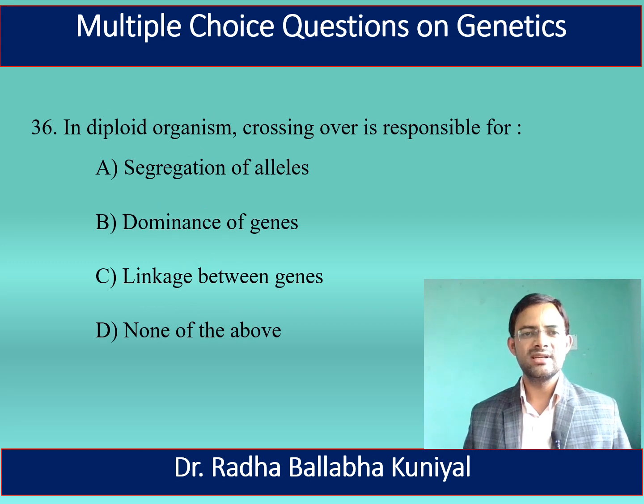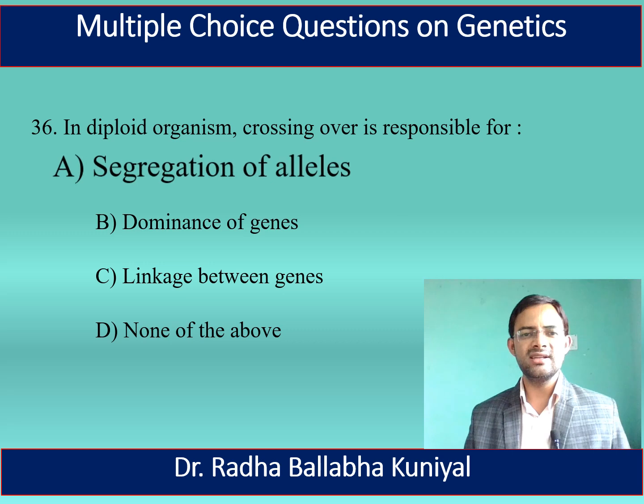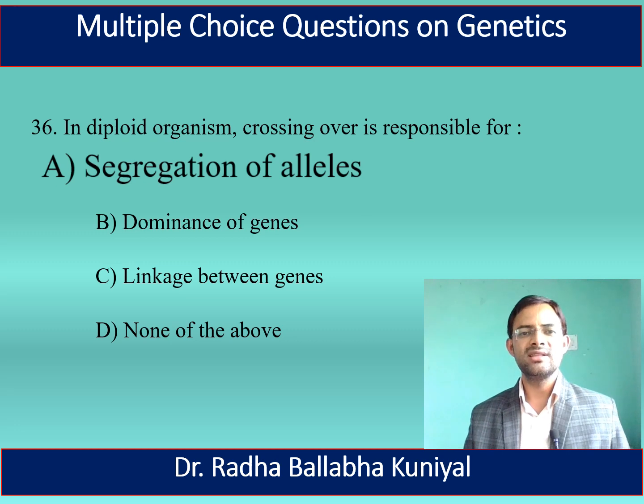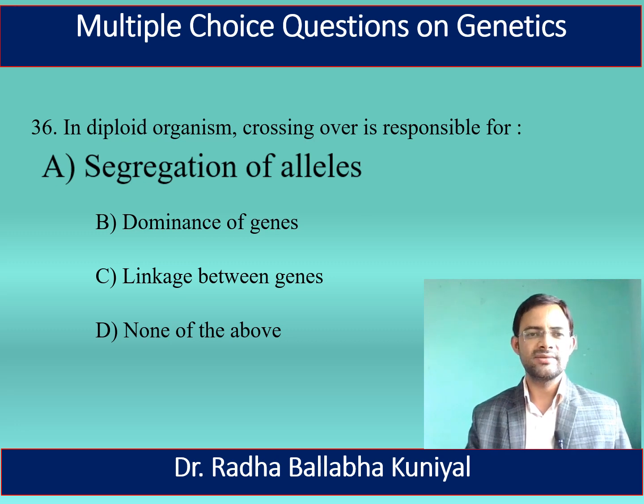The next question is, in diploid organism, crossing over is responsible for A. Segregation of alleles, B. Dominance of genes, C. Linkage between genes, D. None of the above. Here the right answer is segregation of alleles. In diploid organisms, crossing over is responsible for the segregation of alleles.